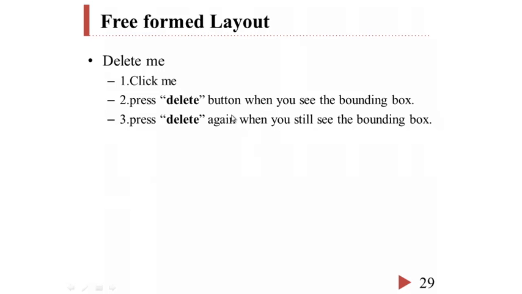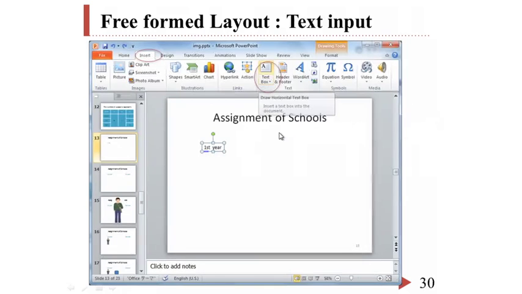To delete the contents part, just click the contents part we want to delete, and then press the Delete button on the keyboard when you see the bounding box. Press Delete again when you still see this contents layout. Okay, now we have a free-formed layout.